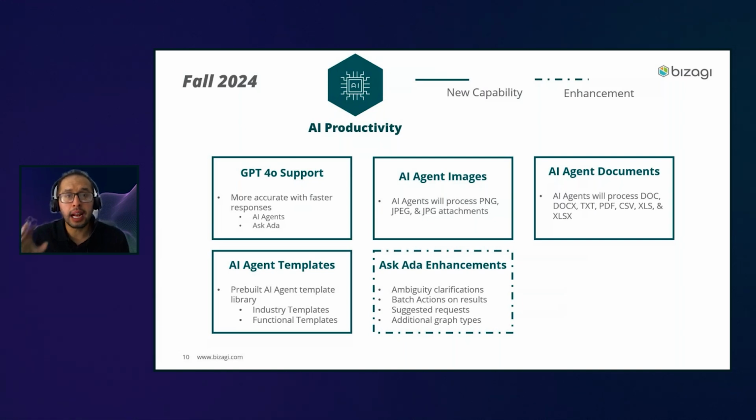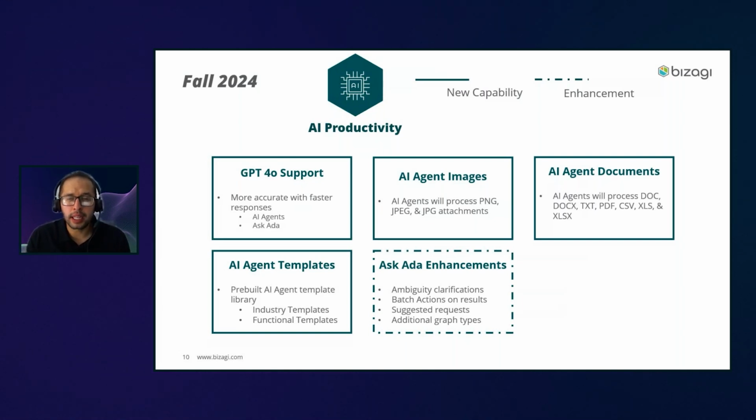So in this area, we are delivering these implementations, these new features, and these new capabilities. Everything that has to do with AI is now using GPT-4o. It means that we have much better, much faster, and even more complex results using artificial intelligence. And this 4o will be implemented for both Ada and the AI agents, right?